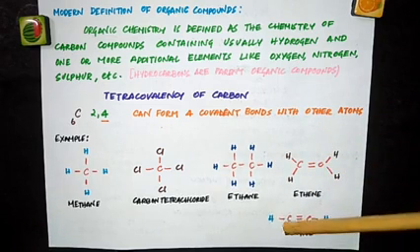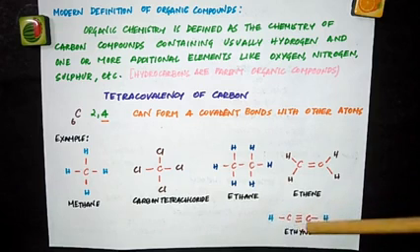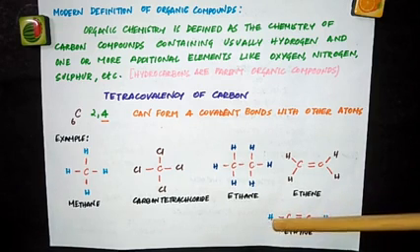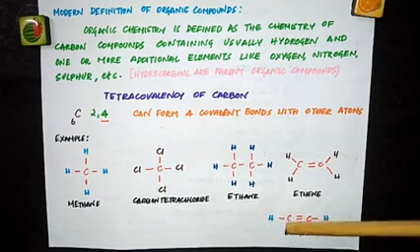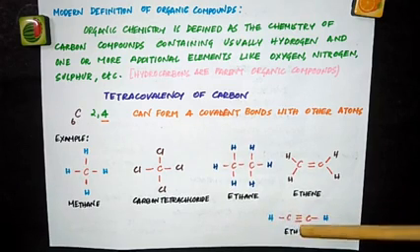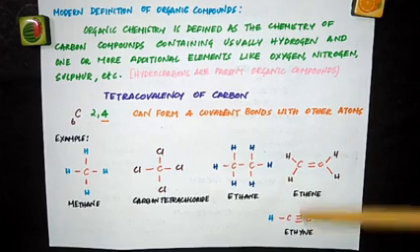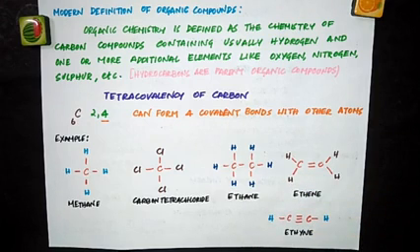Now here carbon is bonded with another carbon with a triple bond and on the other side with a hydrogen atom. So for this carbon 1, 2, 3, 4. Valency 4 is satisfied. Same way for this carbon, valency 4 is satisfied. This is ethyne. So in all these compounds, carbon shows a valency of 4. So we say carbon is tetravalent.